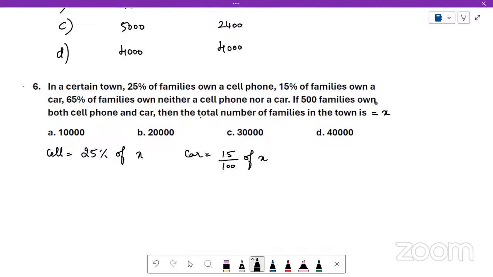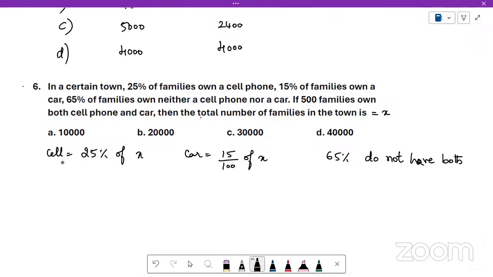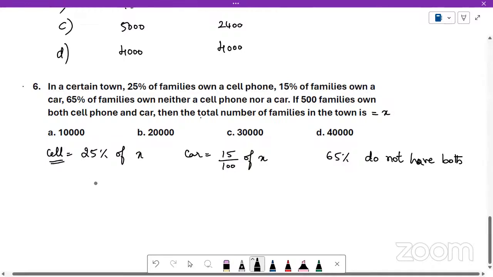Okay. So 500 families own both cell phone and car, and 65% do not have either. Understand? Out of the total families, 65% do not have either. So the people who have a cell phone and the people who have a car together are 35% only.